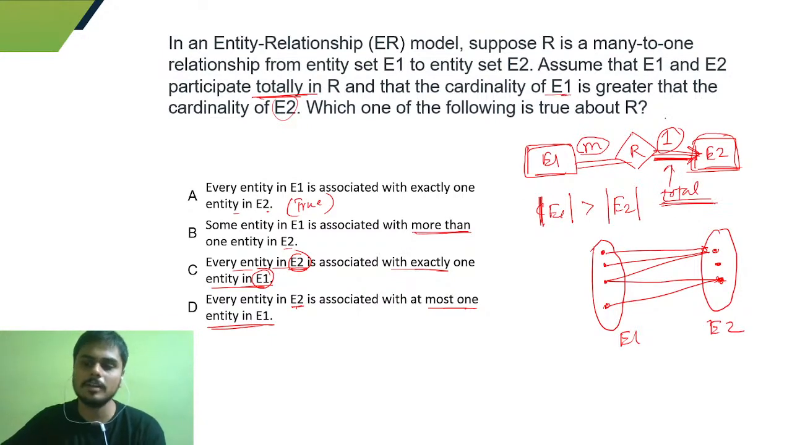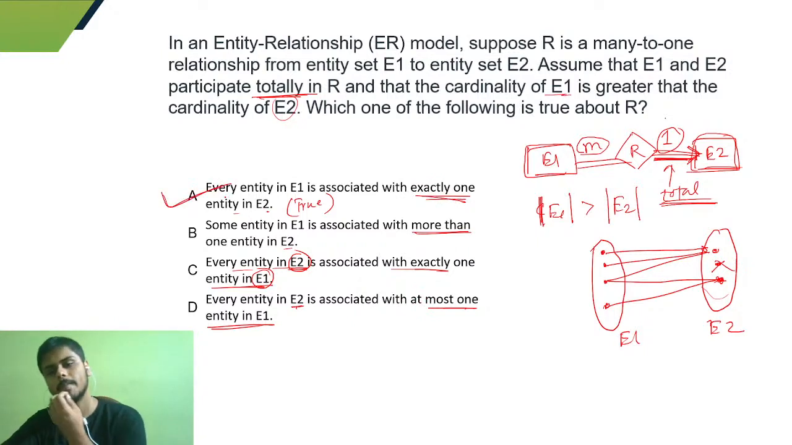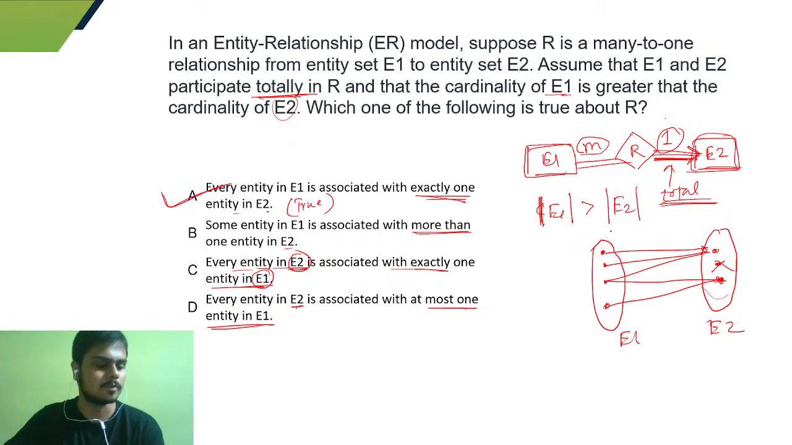And what does total participation mean? Total participation means all the entities should participate. So you cannot have one entity which is not participating. So it is not at most one, it will be exactly one, right? So our A will be the answer. Okay, I hope you got this one. Is it clear to you all?